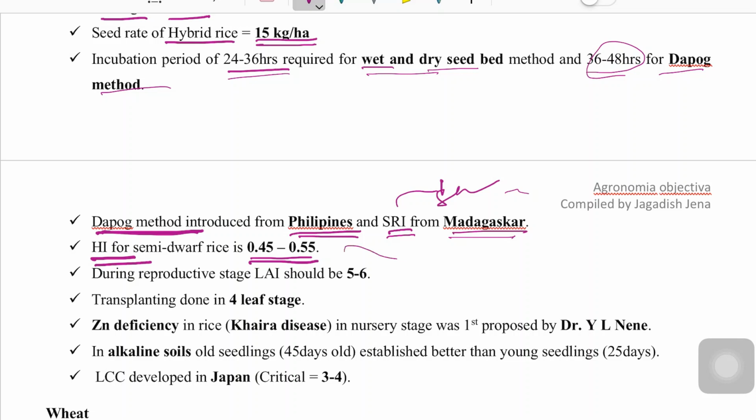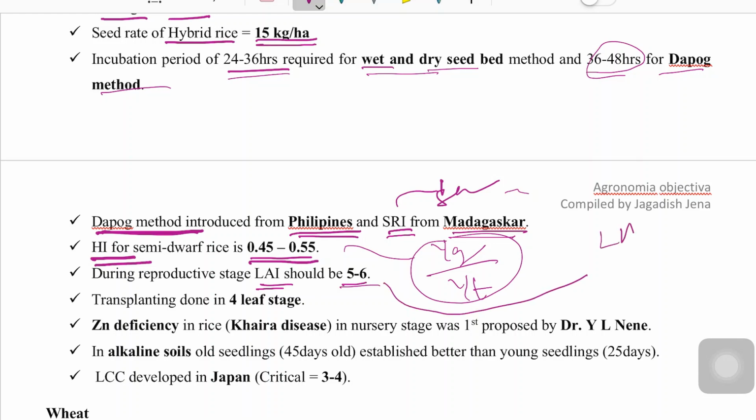Harvest index for semi-dwarf rice is 0.45 to 0.55. What is harvest index? It is grain yield divided by total biomass yield. During the reproductive stage, LAI of rice should be 5 to 6 for optimum photosynthesis. What is LAI? It is leaf area divided by ground area. Transplanting in rice is generally done at the 4 leaf stage.